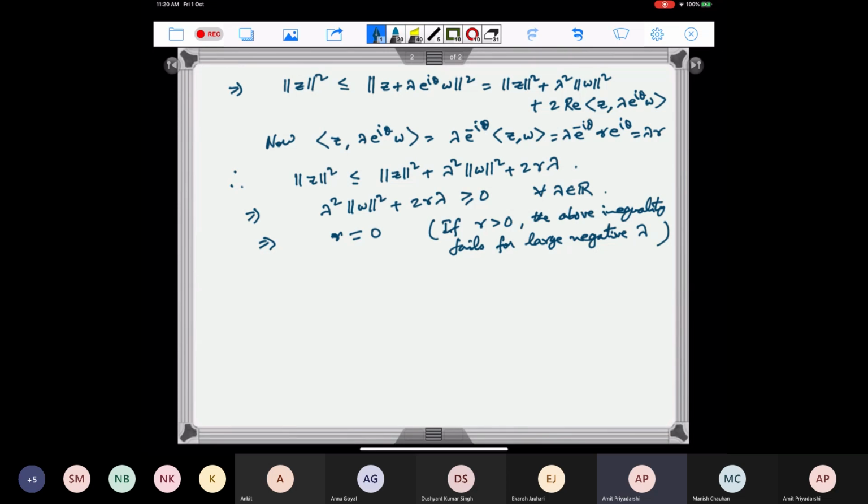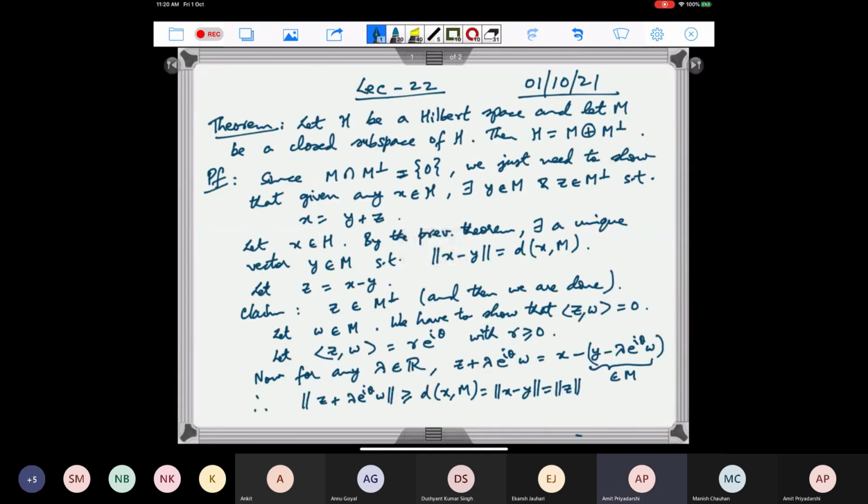So that means that lambda is bounded from below, but we know that this is true for every lambda in R. So therefore, r has to be equal to 0, and thus we are done. So therefore, z inner product w is equal to 0. This is true for all w in M, which implies z belongs to M perp. So this is what we had to prove, that this vector z, which is x minus y, is in M perp.